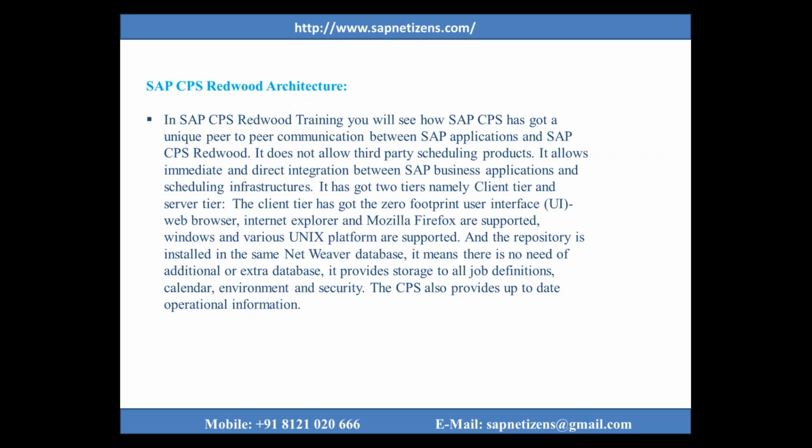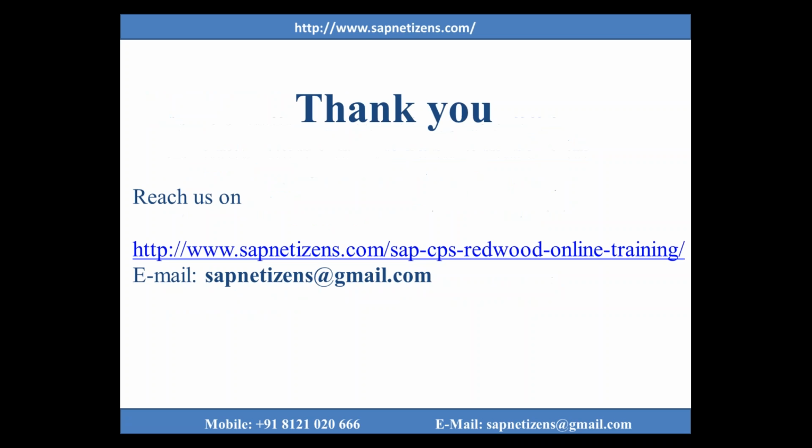The client tier has a zero-footprint user interface, and the web browsers Internet Explorer and Mozilla Firefox are supported. Windows and various Unix platforms are supported. The repository is installed in the same NetWeaver database, which means there is no need for an additional database. It provides storage for all job definitions, calendars, environment, and security. The CPS also provides up-to-date operational information. This is about SAP CPS Redwood.